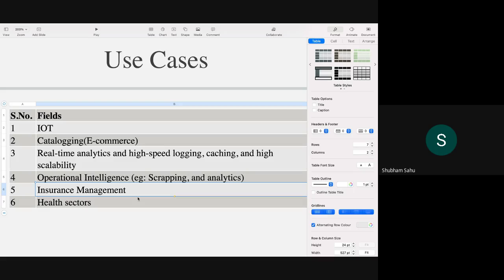So if we conclude this way, where should we use MongoDB? Wherever unstructured data sets might come to your system, in that case you should choose MongoDB.